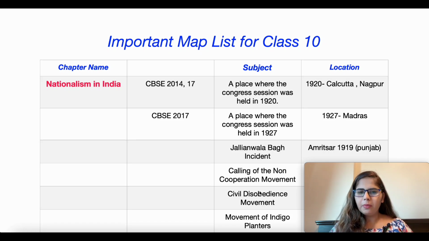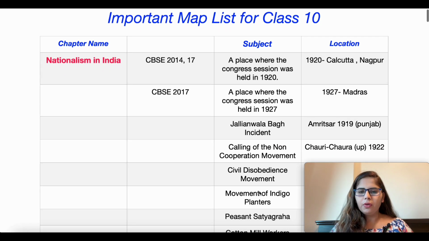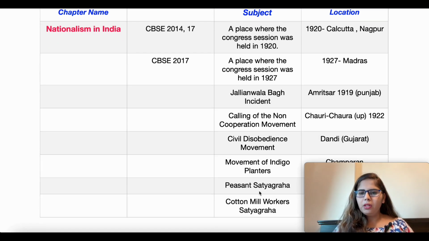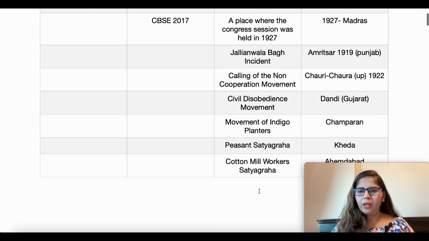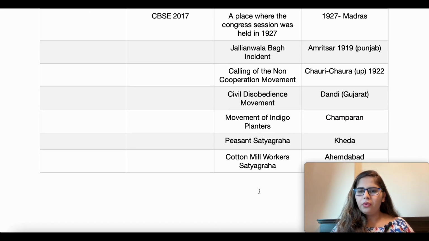First is Nationalism in India. The first thing is a place where the Congress session was held in 1920, which is in Calcutta and Nagpur. Another one is a place where the Congress session was held in 1927, which is in Madras. The next incident is the Jallianwala Bagh incident, which happened in Amritsar, and Amritsar is in Punjab. The next is the calling off of the non-cooperation movement, the Chauri Chaura incident, which is in the state of Uttar Pradesh and happened in 1922.